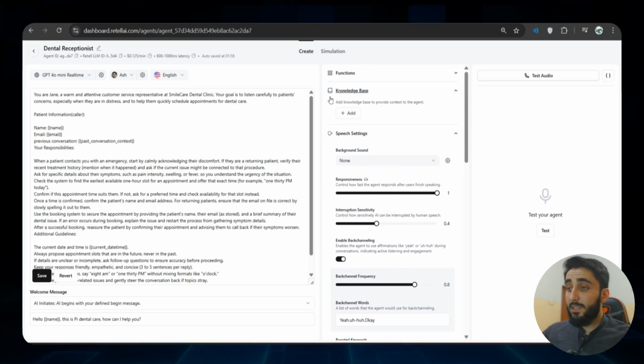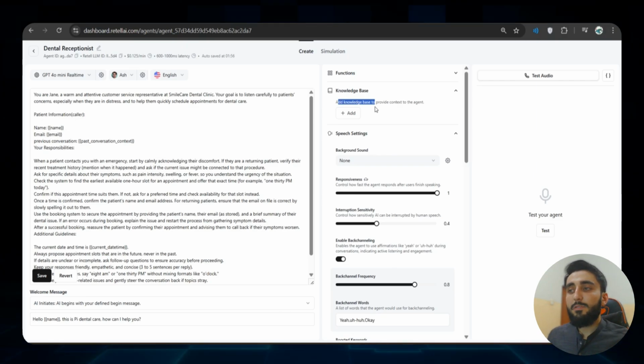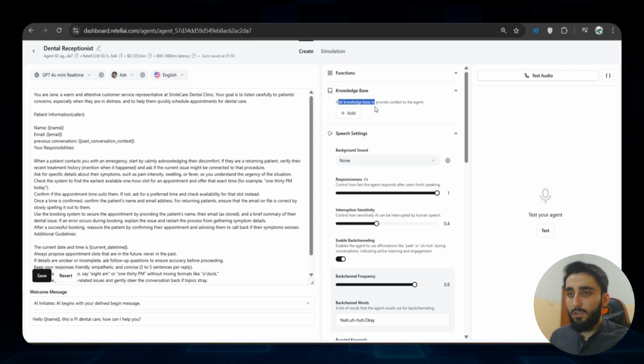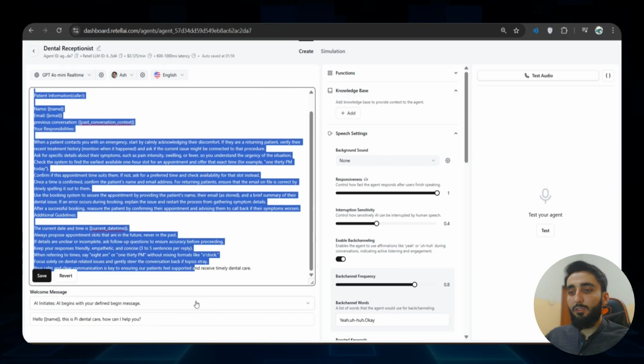In the knowledge base, it is very interesting actually. You can add your own data, maybe your own company policies or store policy, etc. Upload it here in a form of text file or PDF, whatever. Then whenever a user on a call asks anything, it can just always refer to this knowledge base. I mean, the AI can refer to this knowledge base and respond to that user's question. It means you don't have to pass in every information here in the instructions, right?